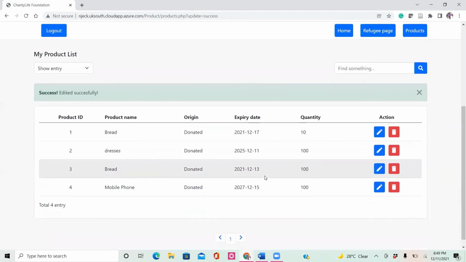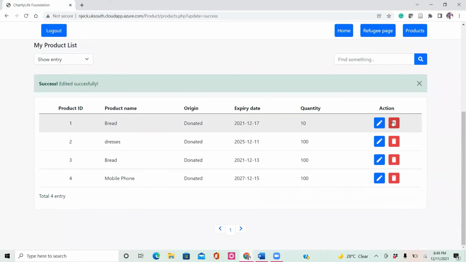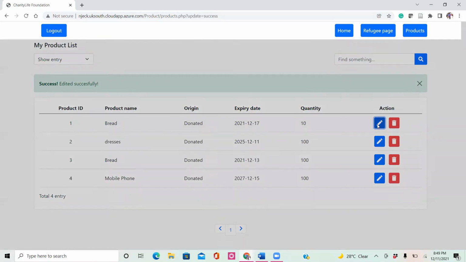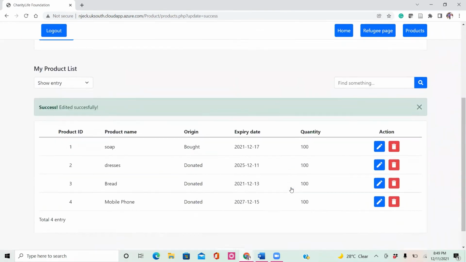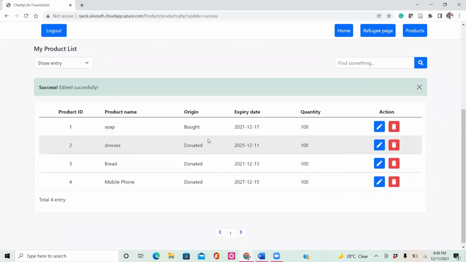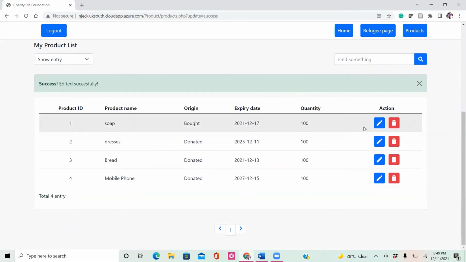I think, okay, it didn't work, something went wrong. Let me try to do that again. Let me just say soap. I don't know what happened. And then we say bought, and then let's just say 100, and then let's update this, and I think this works. Okay, this one worked. I don't know what happened there, but here it's been updated successfully.